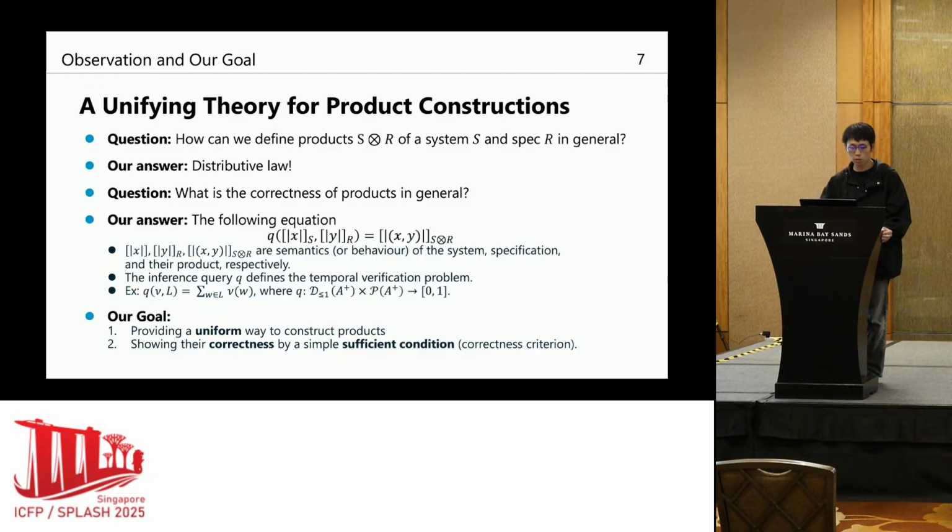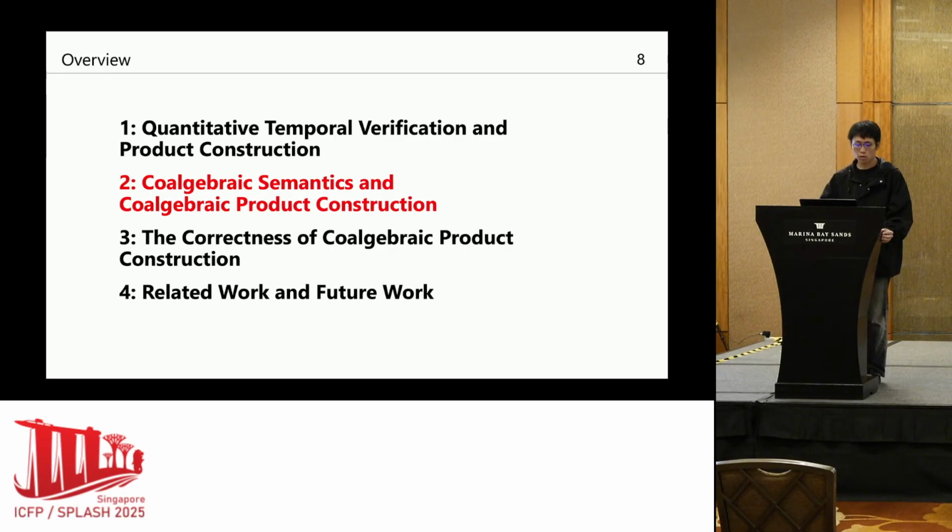Our goal in this talk is first to provide a uniform way to construct a product, and then to show its correctness by a simple sufficient condition, which we call a correctness criterion. So next, we move to the coalgebraic semantics we use for our framework.